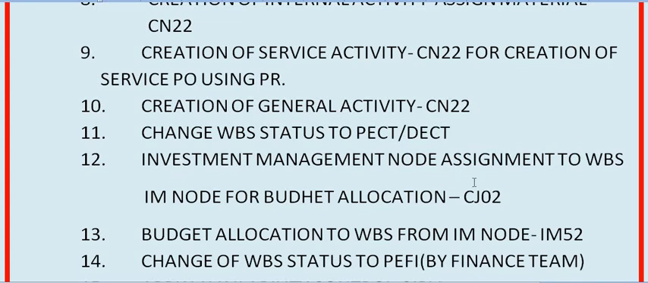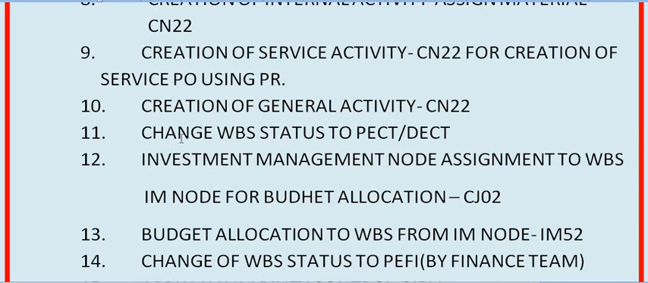Go into CZ02 and assign the investment management node, the IM node, to the WBS. You can do this CZ02 IM node assignment to the WBS from the planning side, or you can ask the account officer to assign the IM node. It is not necessary that this is done by the planning officer, accounts officer, or planning officer. But my suggestion to you is that please do this activity by the account officer,